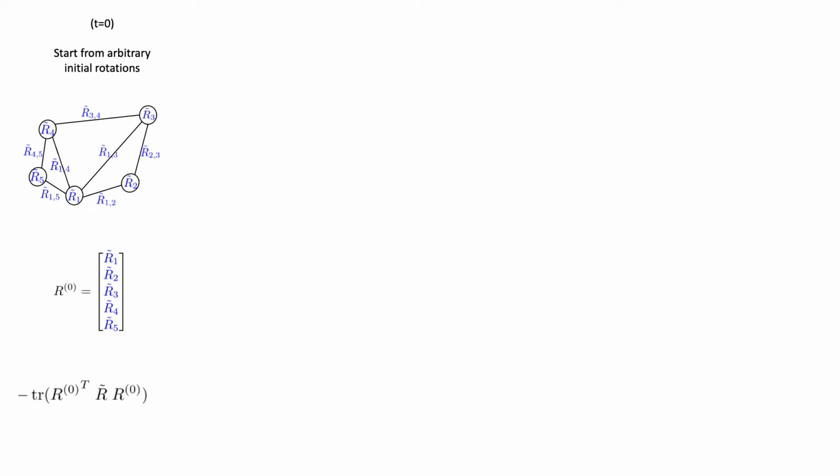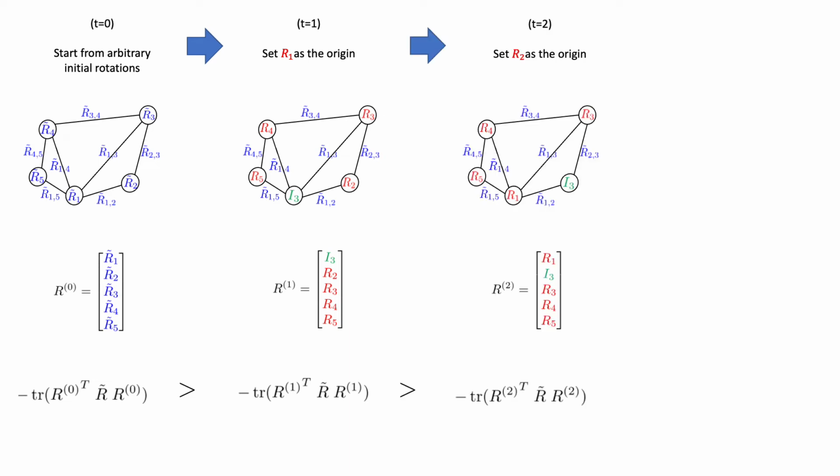We mathematically prove the convergence of RCD. Each iteration sets a new origin and updates all rotations such that the objective decreases. Since we keep valid rotations, we also propose RCDL, which uses a local method to speed up convergence.